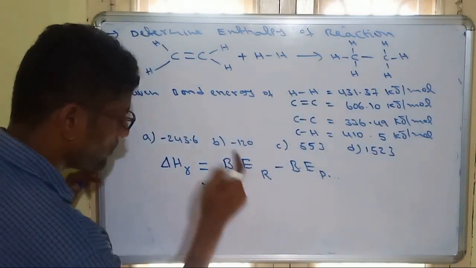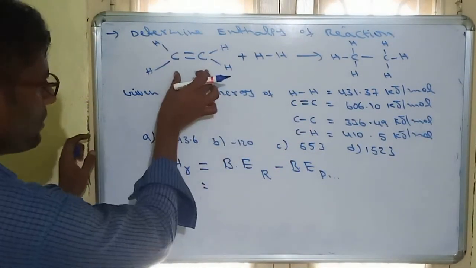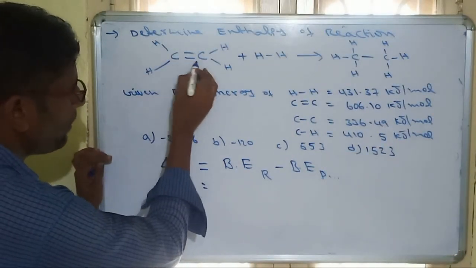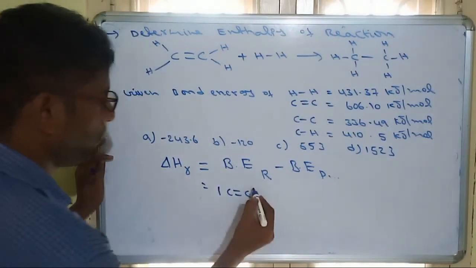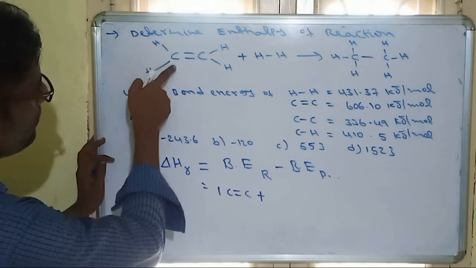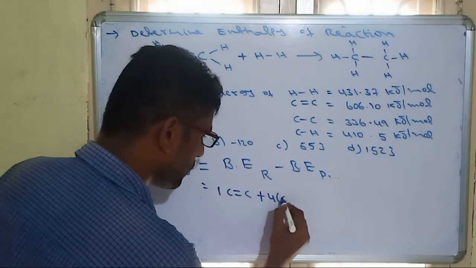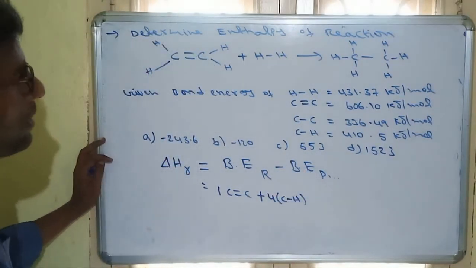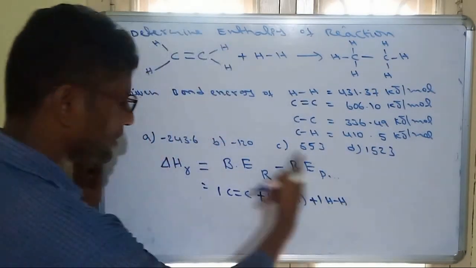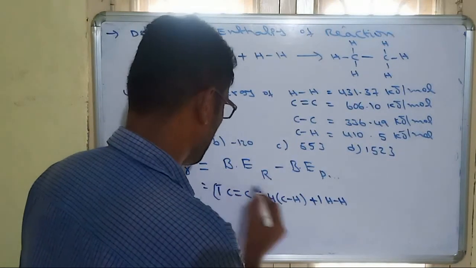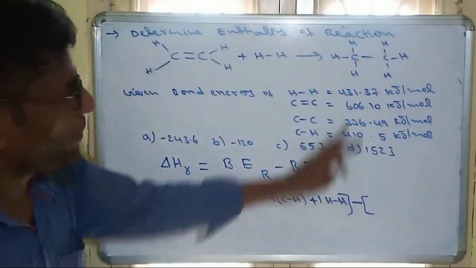So, bond energy of reactants. In this reaction, this one is the reactant. Observe, in this reactant there is 1 C double bond C, plus these C-H bonds: 4 C-H bonds. So 4 into C-H bond energy. Also one H2 bond is there, plus 1 H-H bond. All these are reactants, minus products. The product is this molecule.